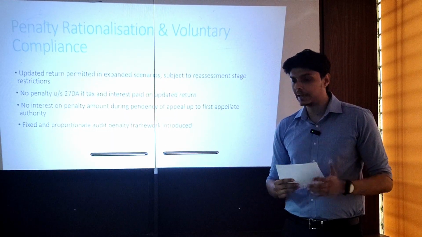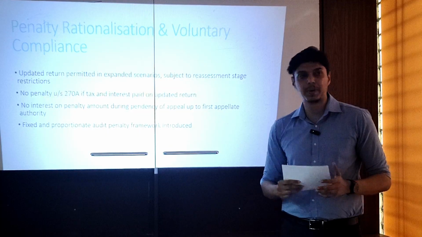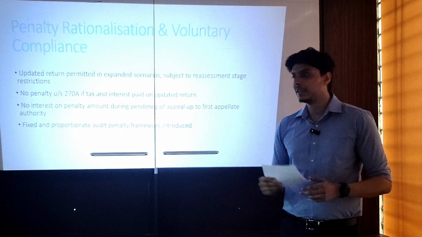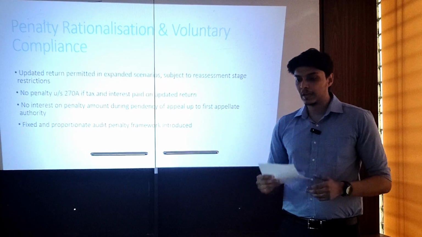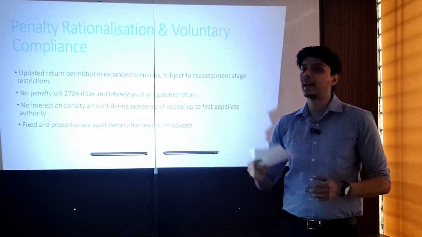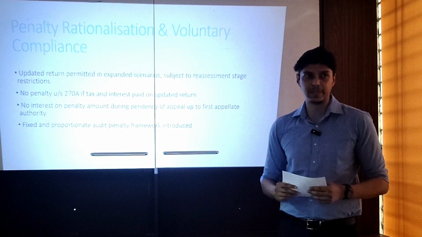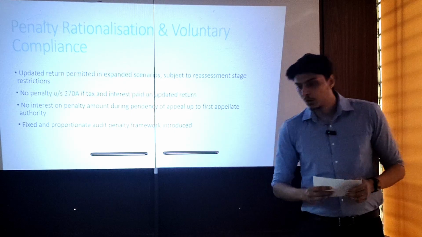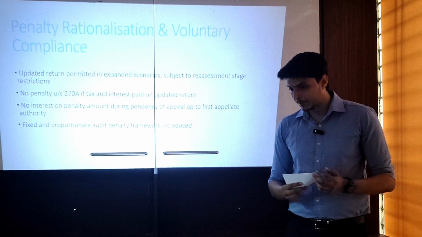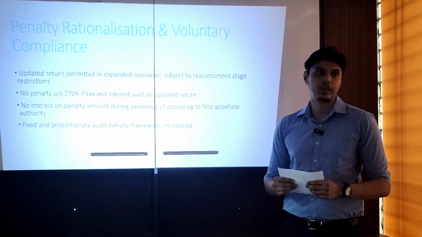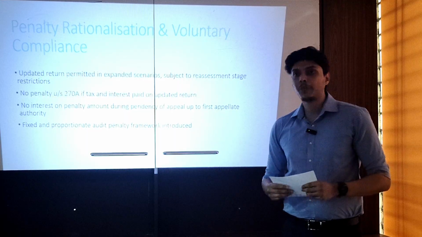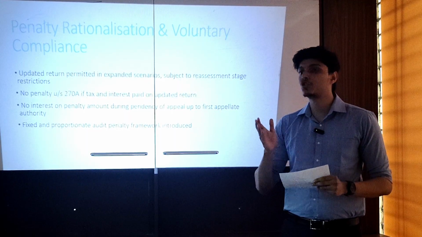Next, no penalty under section 270 if tax and interest are paid on the updated return. Previously, if you filed an updated return including tax and interest, there would be a penalty also, but the same has been done away with. Next, no interest on penalty amount during pendency of appeal up to the first appellate authority. So if you filed an appeal, the interest would not stop then.